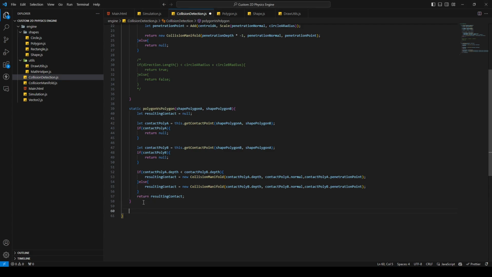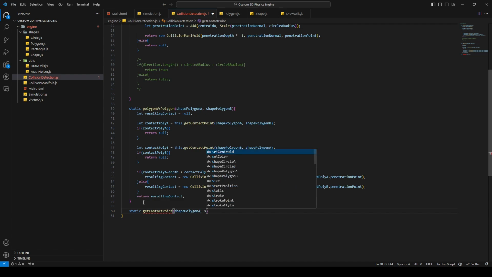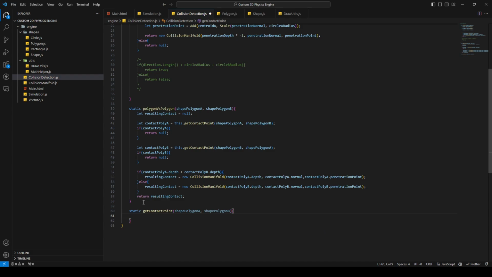So in the code, we say static get contact point. Here we say shape polygon A and shape polygon B. And then we're gonna define a variable called contact. This will be null.